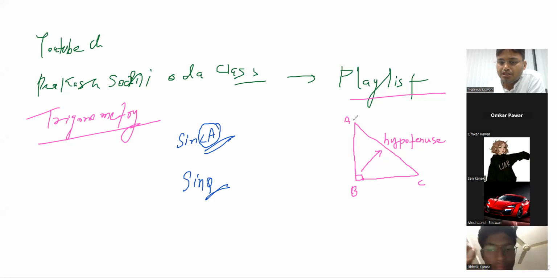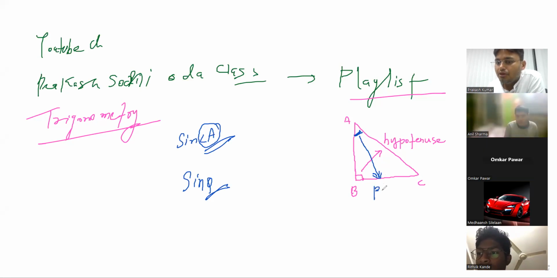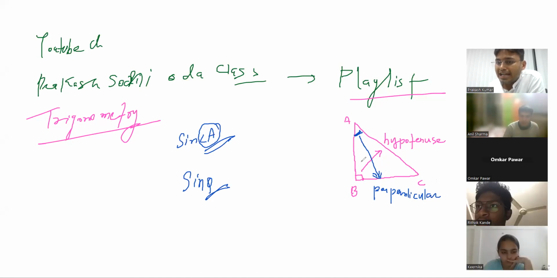Okay. So suppose in the question sine of angle A is given. In front of this angle, this side will be called, those who know can tell me, which side is in front of it? Perpendicular. You must remember this thing. Adjacent was the other one, okay? This will be called perpendicular. And you know, a right angle triangle has 3 sides. One is the hypotenuse, one is the perpendicular, and the left one is the base. Okay, base. All of you must have heard.